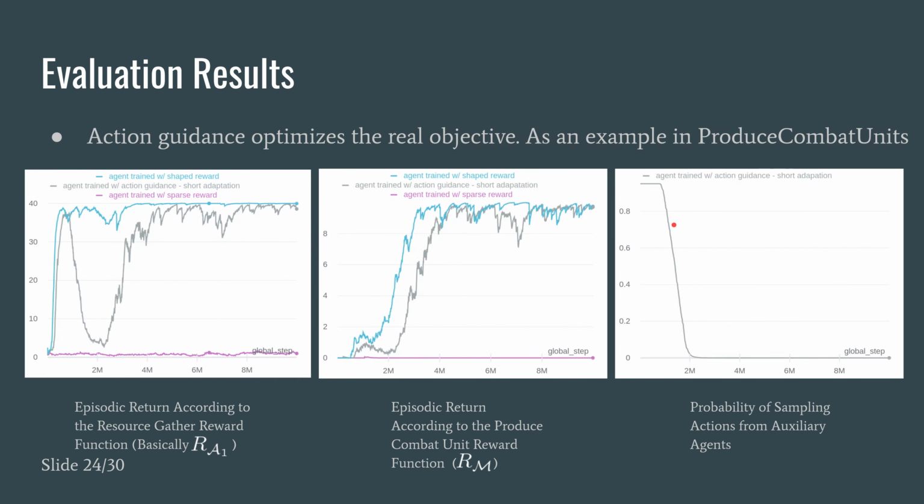The second result is action guidance optimizes the real objective. So again, using the example in produce combat units, we see that as we decrease the probability of sampling actions from the auxiliary agent, we find that the majority of the shaped reward of the action guidance agent starts to decrease, and then the main agent starts to optimize against the real objective. So that's why you see this performance dip.